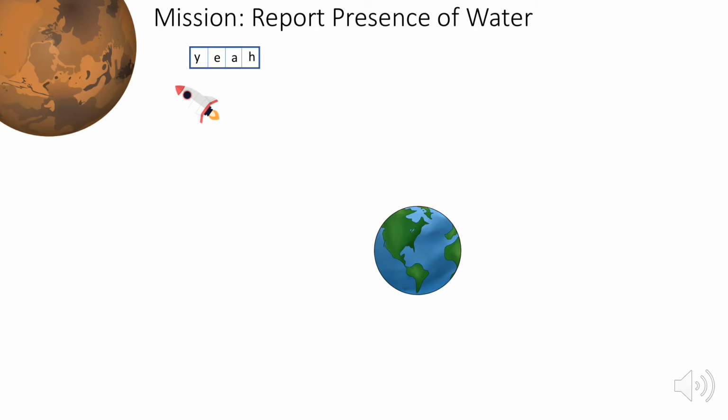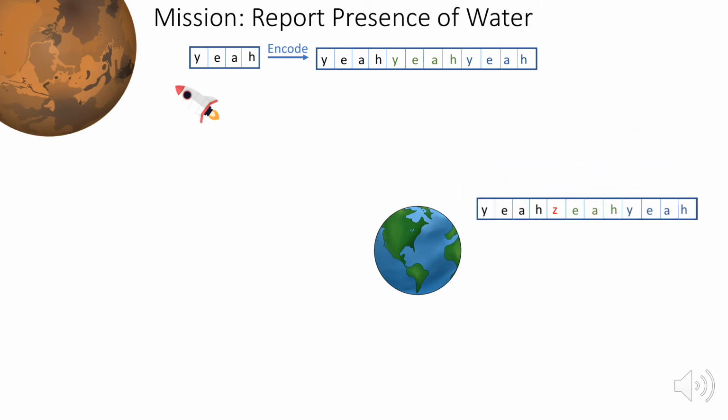Well, now that the astronauts have reached Mars, Earth wants them to confirm the age-old question of whether there is flowing water on the planet. Once again, in order to relay their exciting observations, the astronauts use the previous repetition strategy. Space corrupts the transmission, but Earth is able to recover the original message.